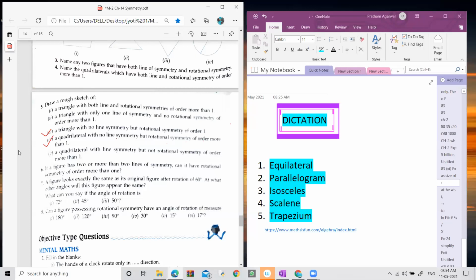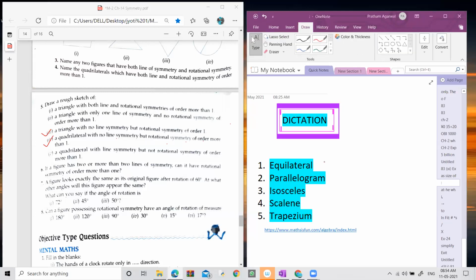It means you have to find out a quadrilateral, a figure having 4 sides, which is having no line of symmetry, but rotational symmetry of order more than 1. So can you identify that figure? Which is the quadrilateral?